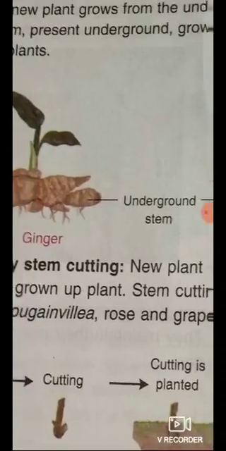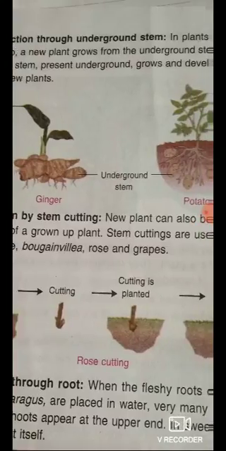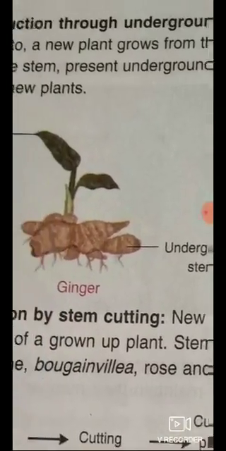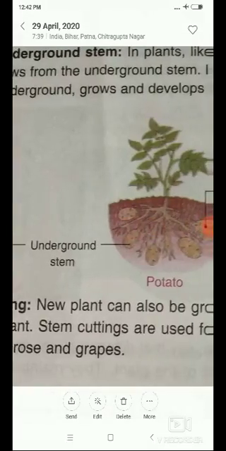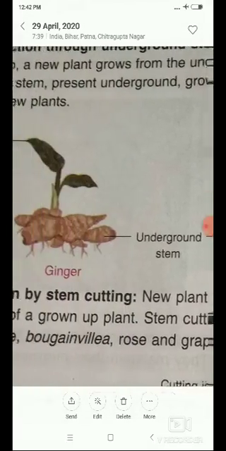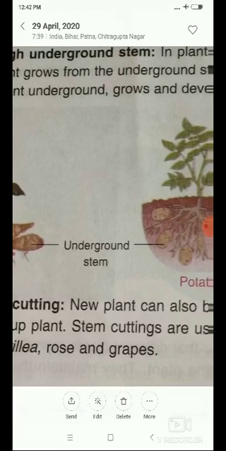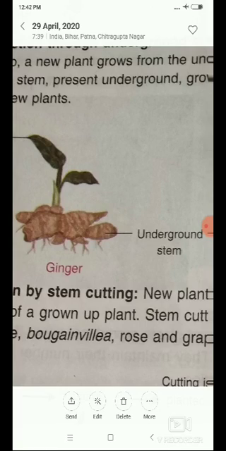See carefully, both ginger and potato are underground stems. They are stems but they go under the soil, that's why they are known as underground stem.